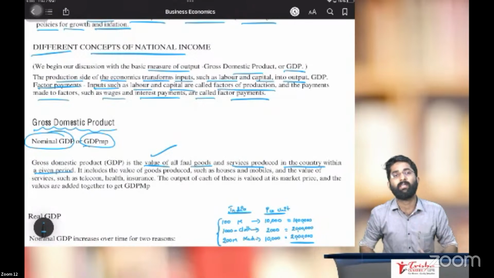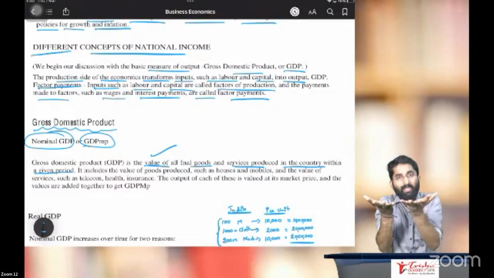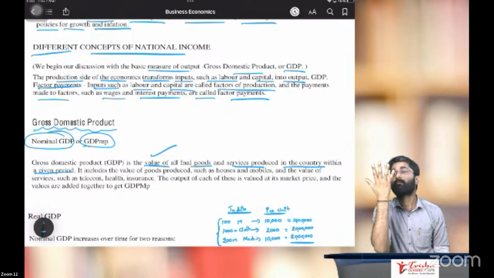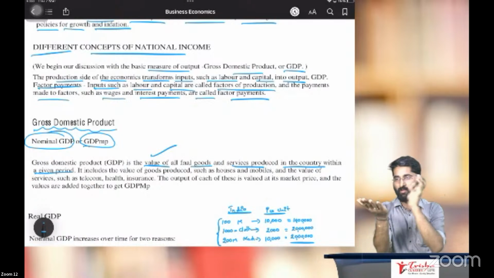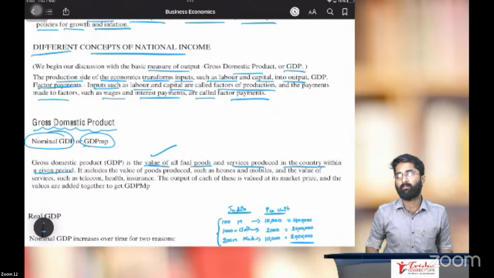What is intermediate goods now? Sugar is final goods. Sugar cane is intermediate goods. So we have to calculate the final products, not intermediate. Intermediate product is different. Final product is different. जा रहा है दिमाग में?